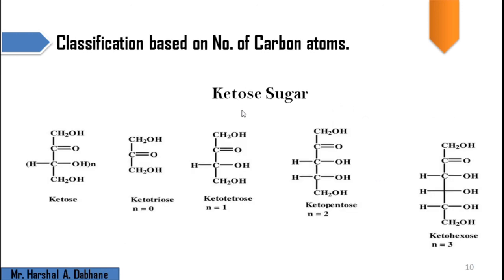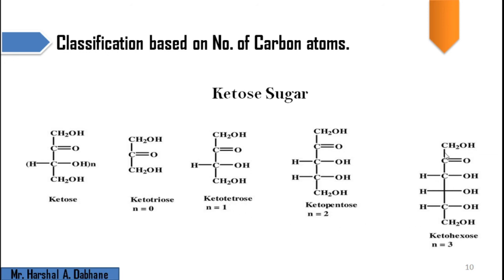Second, keto sugars: all these molecules contain the ketonic group. Similarly, you can count the total number of carbon atoms: first, second, third and fourth. Here we have n number of this group, which is simply called a ketose. Here we have first, second, third; it is a ketotriose, because 3 carbon atoms are present along with the ketonic group. That's why it is a ketose and a triose, combinedly called a ketotriose. Here we have first, second, third, fourth: 4 carbon atoms, meaning it is a tetrose with a ketonic group, so it is called a ketotetrose.